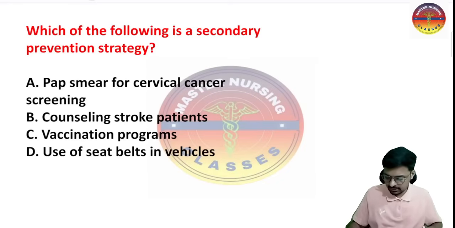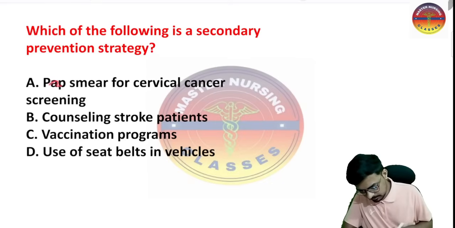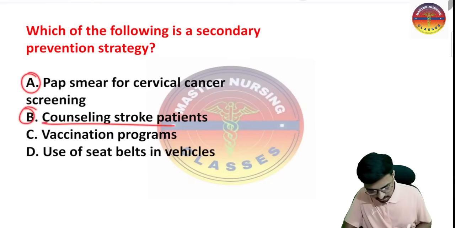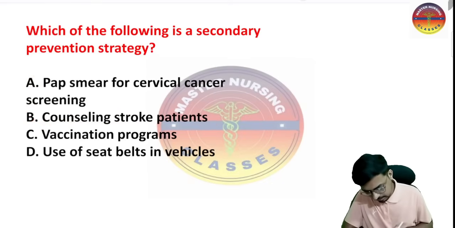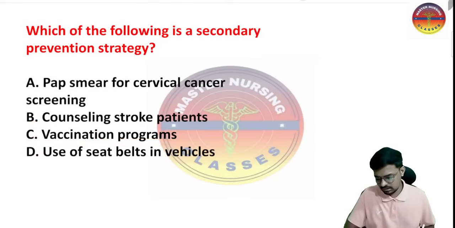Yes, option A is telling about the pap smear for cervical cancer screening. B is telling about the counseling of the stroke patient, C is telling about the vaccination programs, and D tells about the use of seat belts in a vehicle. So what is the answer?